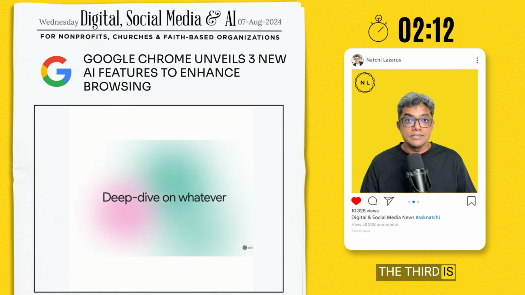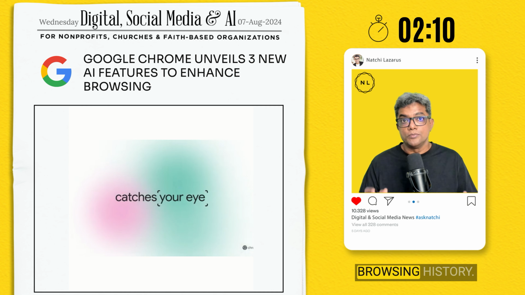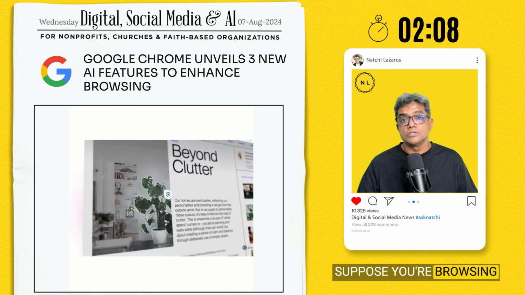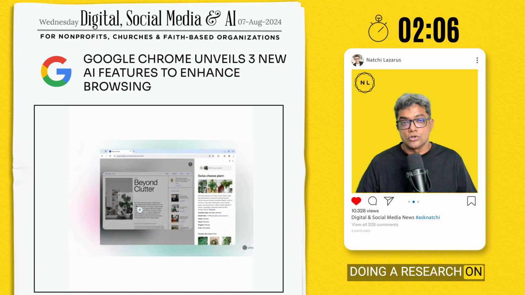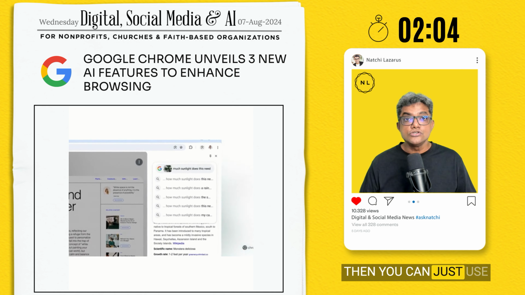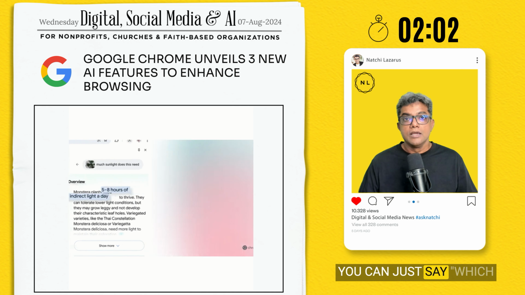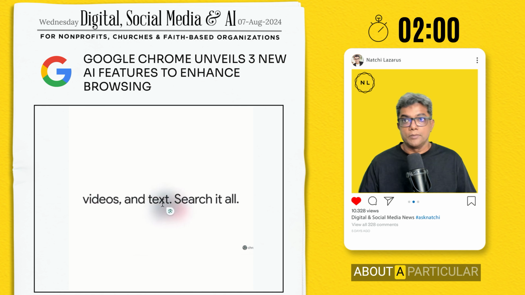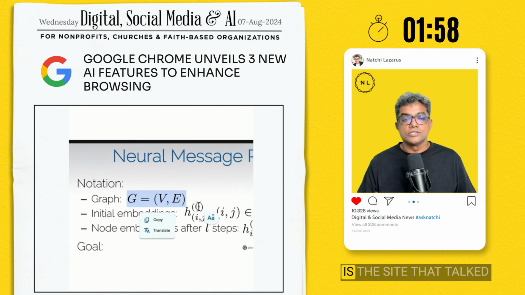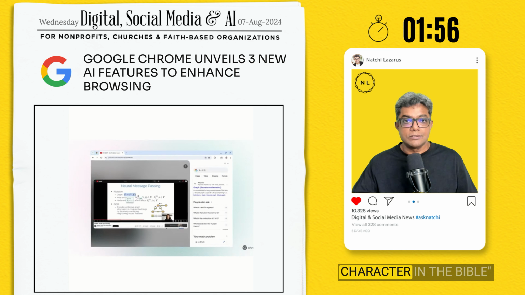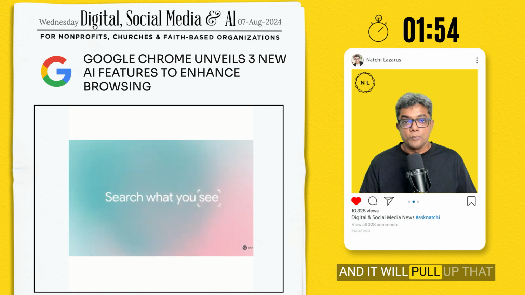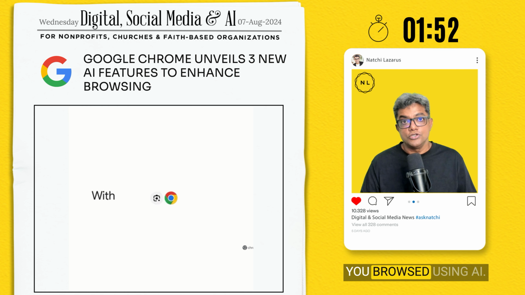The third is improvements and enhancements to browsing history. Suppose you're browsing a lot of websites or doing research on Chrome, which we all do. Then you can just use natural language. You can just say, which is the site that talked about a particular Bible verse, or which is the site that talked about a particular character in the Bible, or something like that. And it will pull up that particular tab that you browsed using AI.